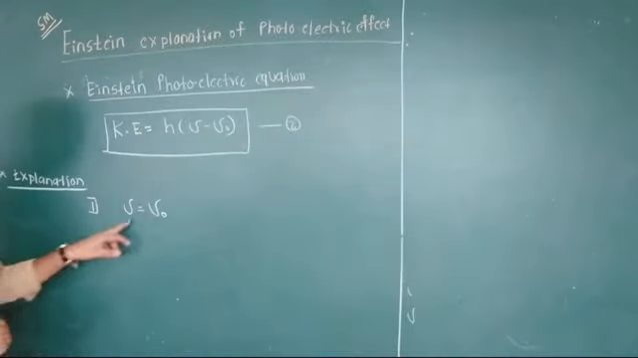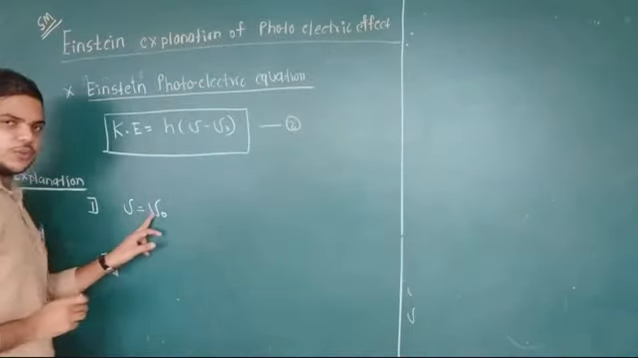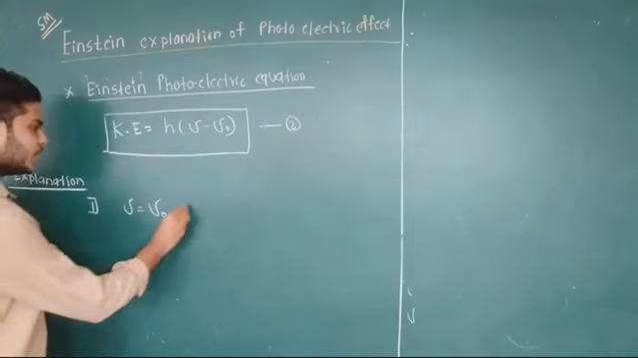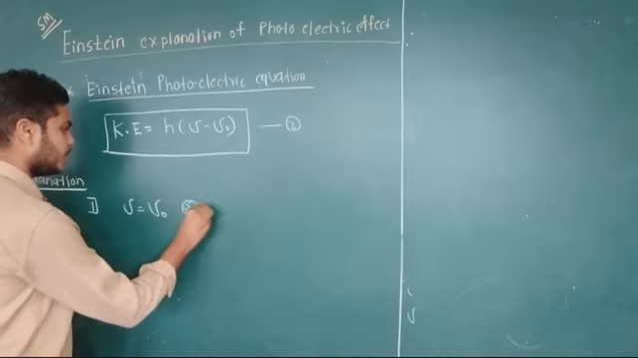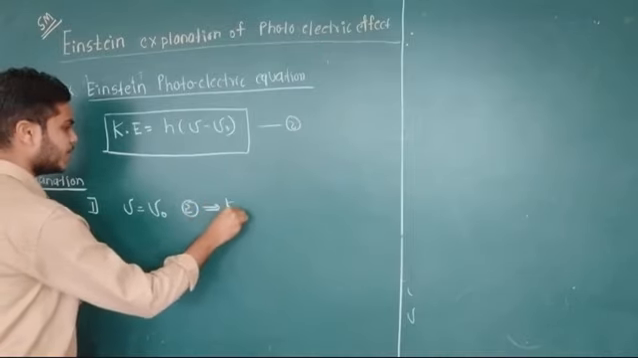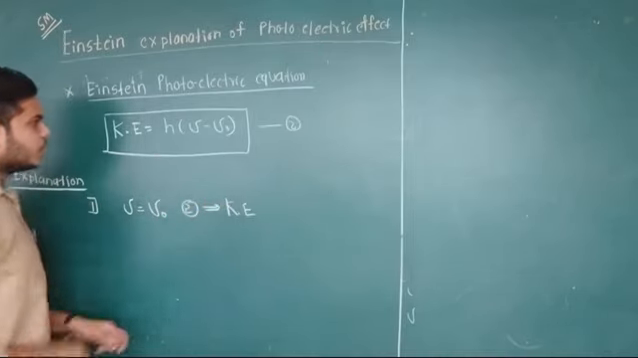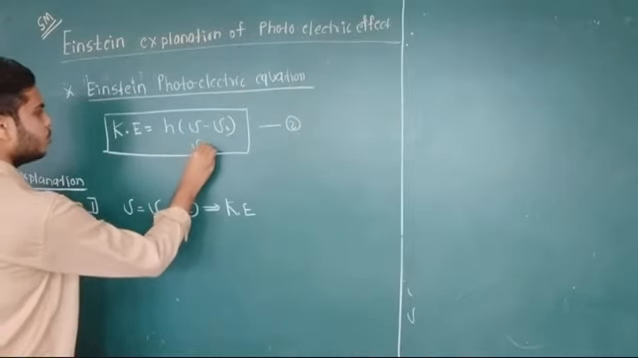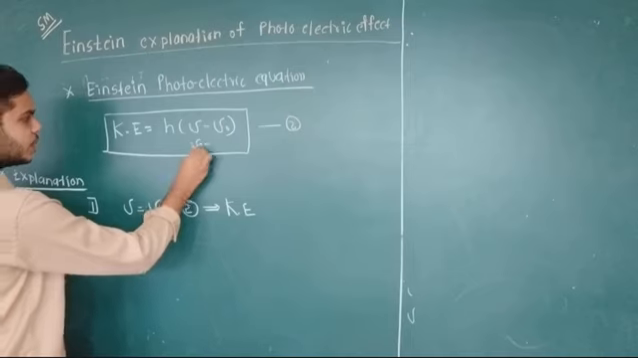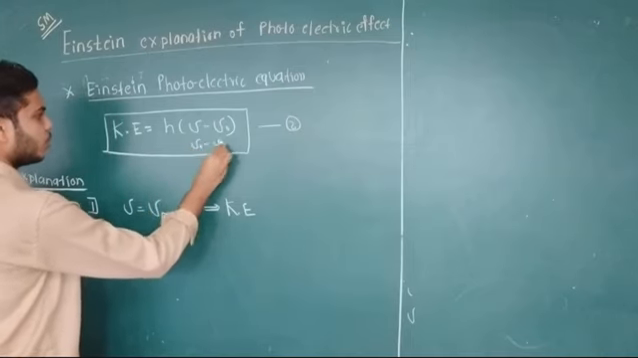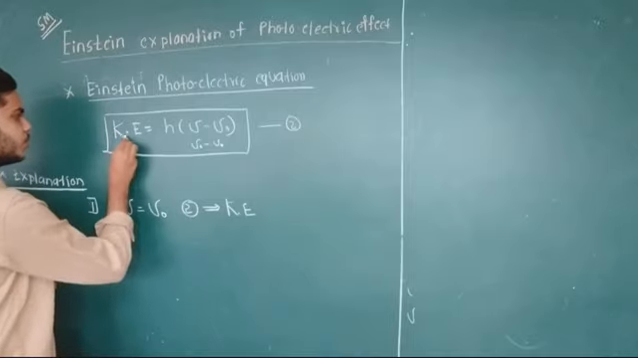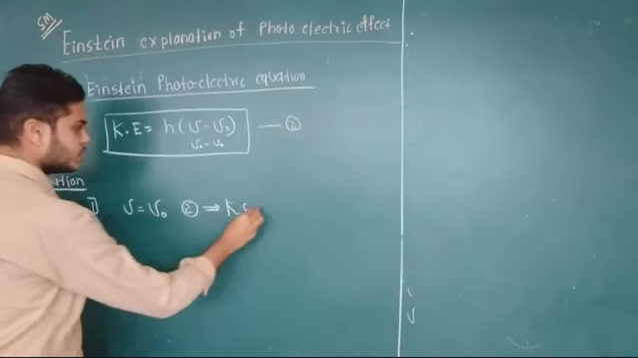Now you put this value, that is incident frequency is equal to threshold frequency, in equation number 2. Then what will happen to the kinetic energy? It is nu minus nu naught. Therefore, nu is equal to nu naught, so nu naught minus nu naught is equal to 0. Therefore, in equation number 2, the kinetic energy becomes 0.